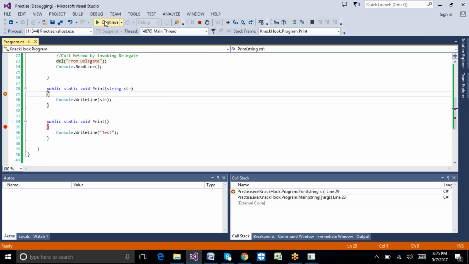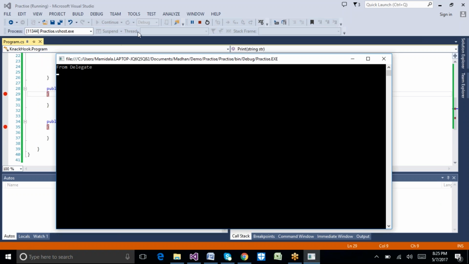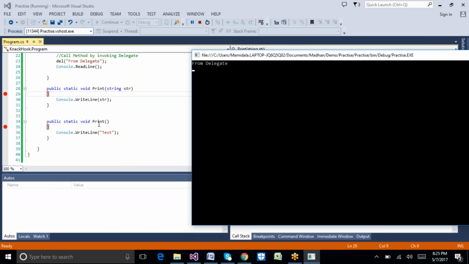I'm going to execute this one. Is the second print method, the one without the input parameter, called here? From the delegate only, I got the output.